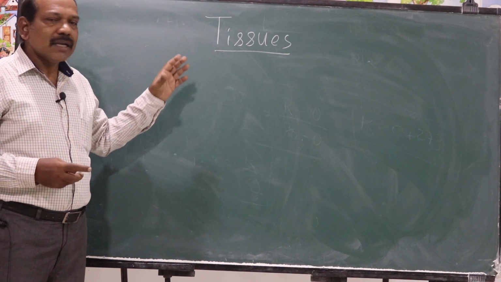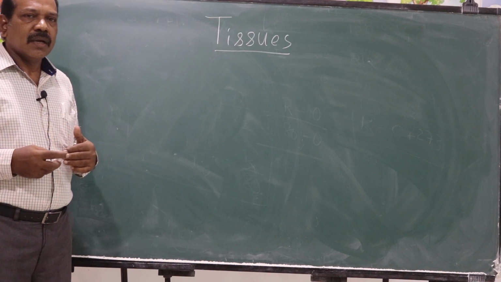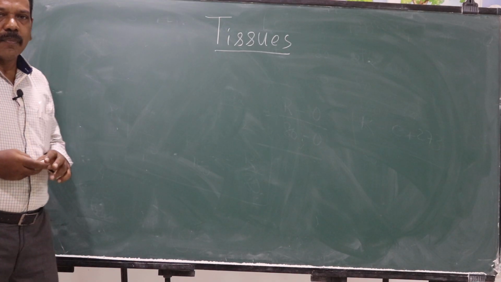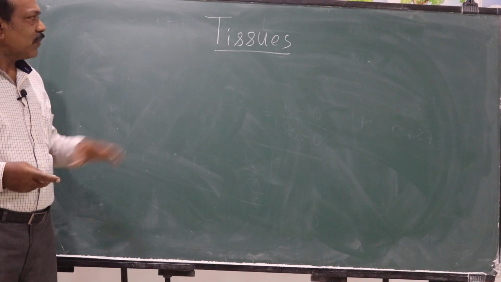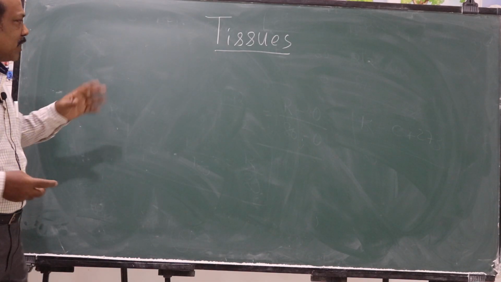Today we will be studying about tissues in plants, and in our upcoming classes we will also be studying about tissues in animals. First, let us try to understand what a tissue is.